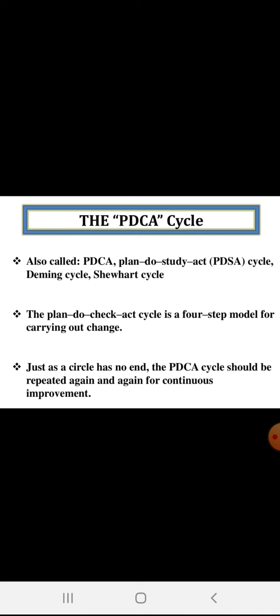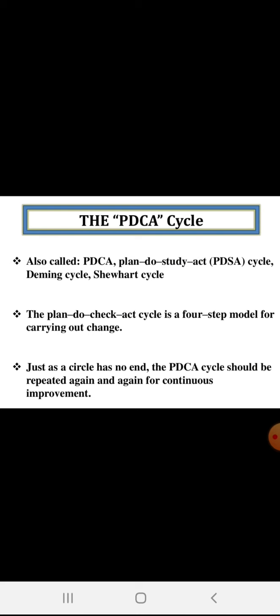Okay, so this plan do check act or plan do check adjust, it is an iterative design and management method which is used for the control and continuous improvement of process and product.